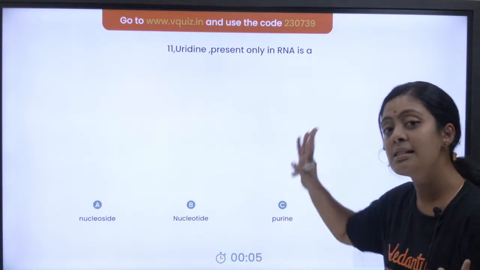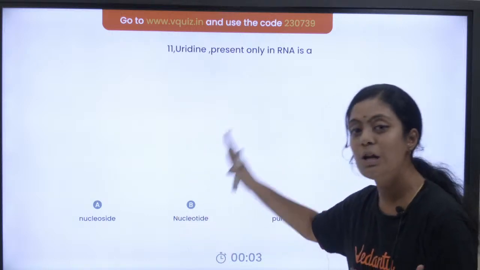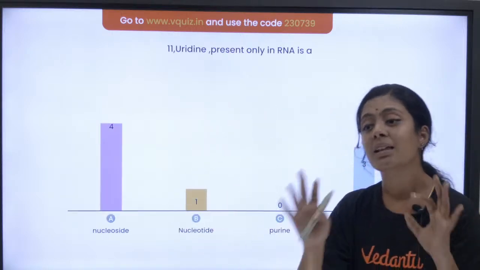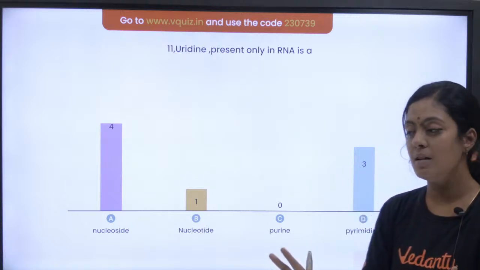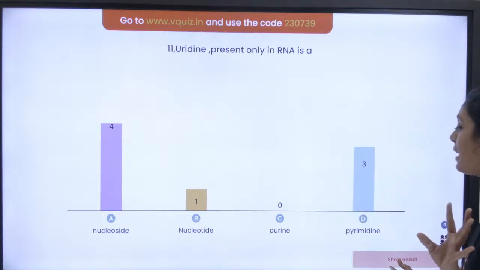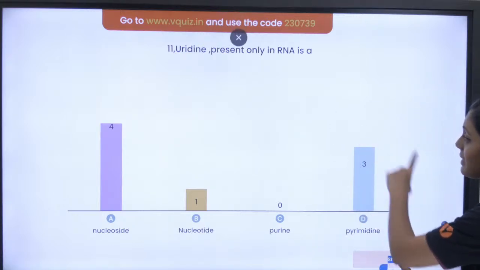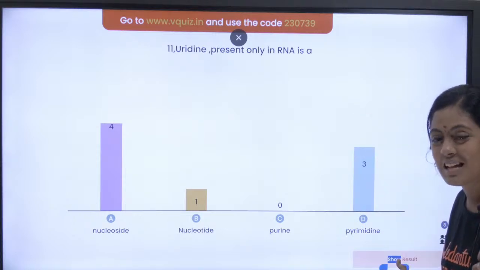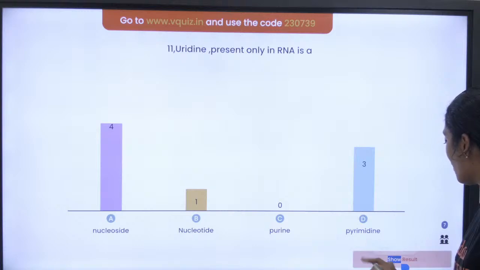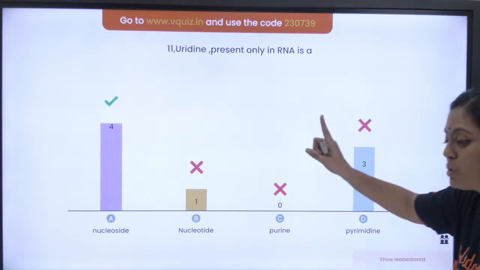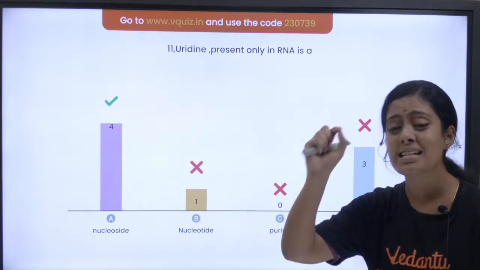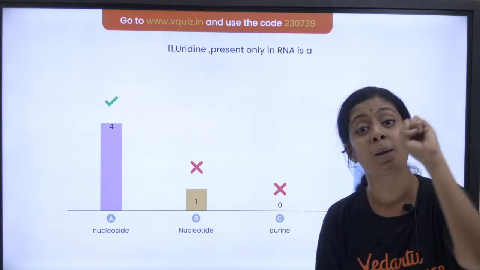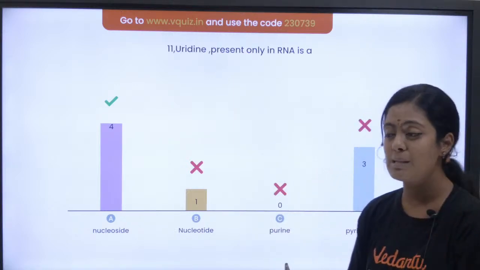So the right answer is option A, nucleoside, pasangla. Those who have answered nucleoside, I am very happy that you guys have understood the basics. Okay, the basics of genetics is very important. Pyrimidine in the answer eppa varum? When in question it was uracil. Uracil in question la irundha, this would have been the answer. Okay, so let's see the result. It is nucleoside. Keep your basics very very clear. Okay, sometimes பெரிய பெரிய விஷயம்லாம் விட்டுட்டு இந்த மாதிரி பேசிக்ஸ்ல இருந்து தான் questions கேட்பாங்க பசங்களா.